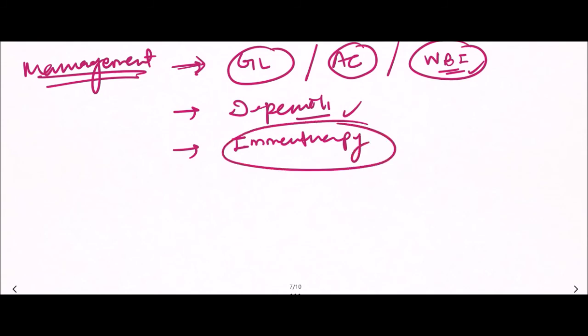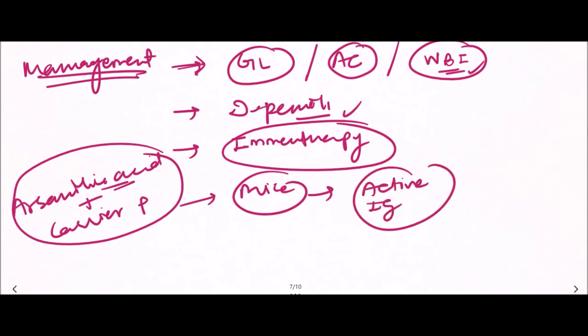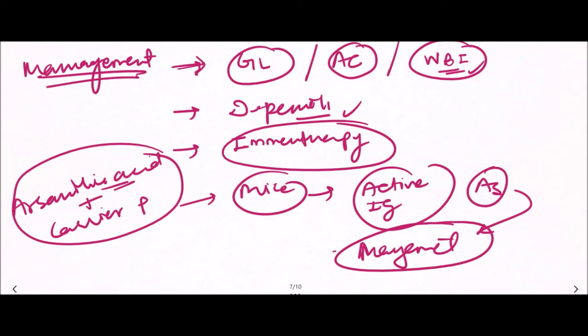Immunotherapy is prepared by combining arsenic acid with carrier protein. So arsenic acid is combined with the carrier protein, and that complex is injected in mice, and then active immunoglobulins against arsenic are prepared, and these immunoglobulins are used for the management of arsenic intoxication, arsenic poisoning. So this is the newer advanced therapy, that is immunotherapy.